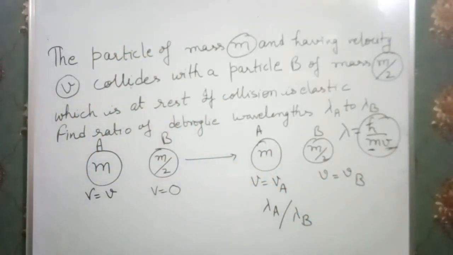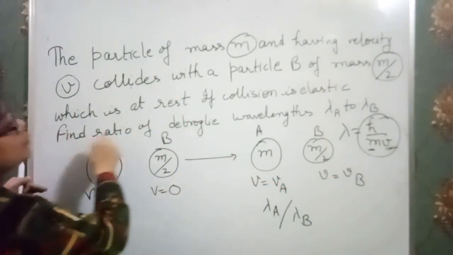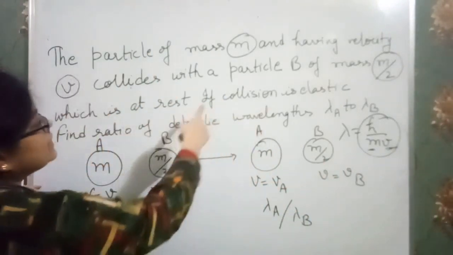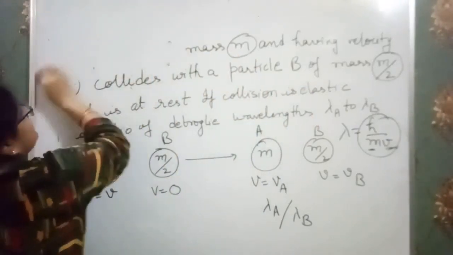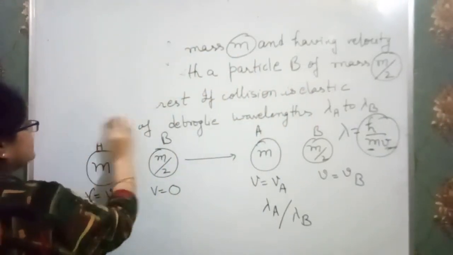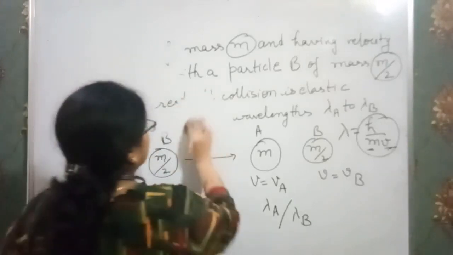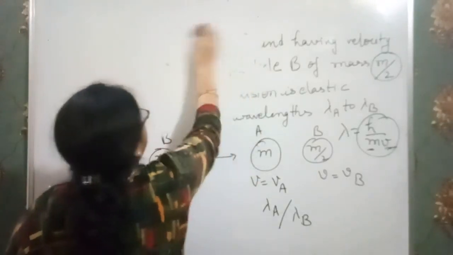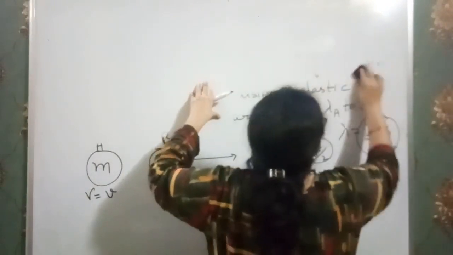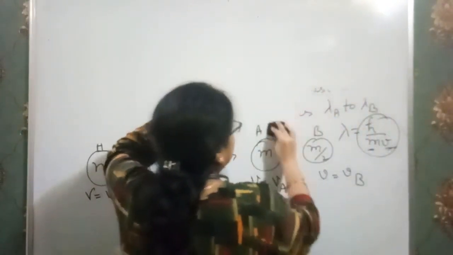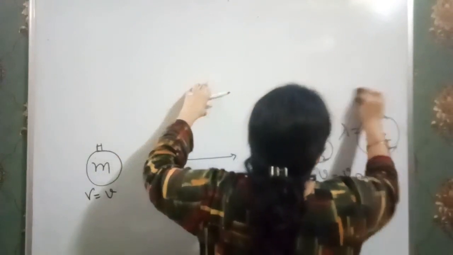Okay, just watch on the blackboard. And one thing more is given here in the question: the collision is elastic. When the collision is elastic, whenever two things collide with each other, there must be some coefficient of restitution developed between them. It must be, remember. And what is coefficient of restitution?